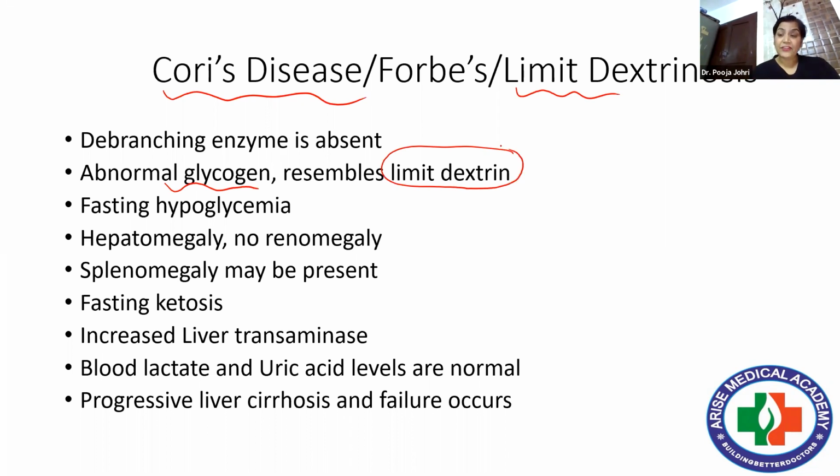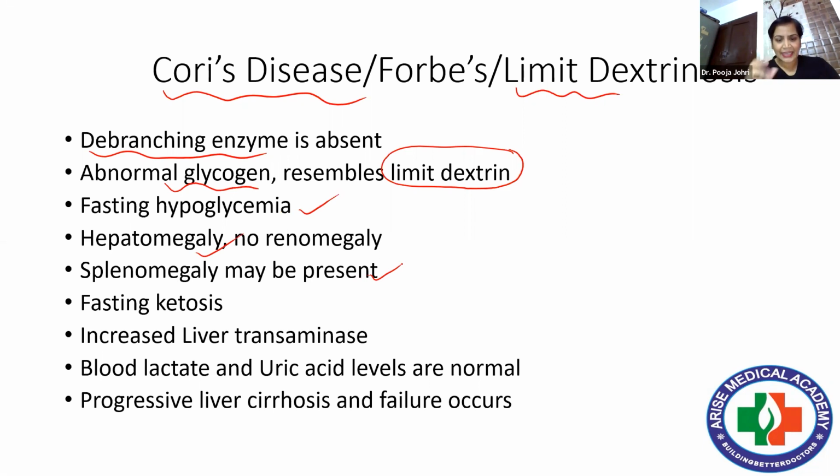And the deficient enzyme in Cori's disease is what? It will be the debranching enzyme, right? Obviously hypoglycemia will be there, hepatomegaly will be there, splenomegaly may be present. But what are the identifying features of Cori's disease?